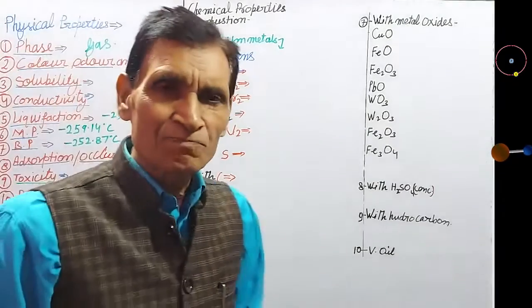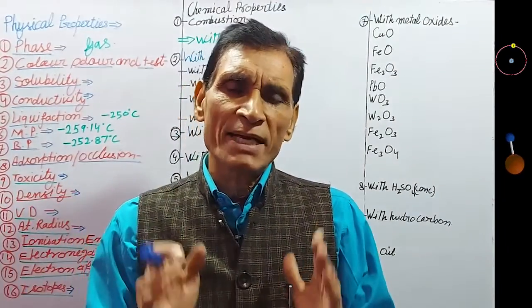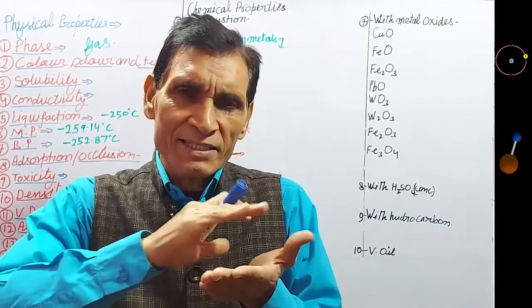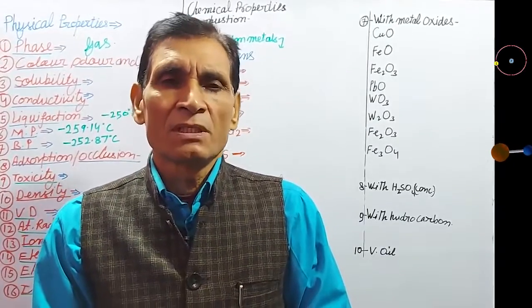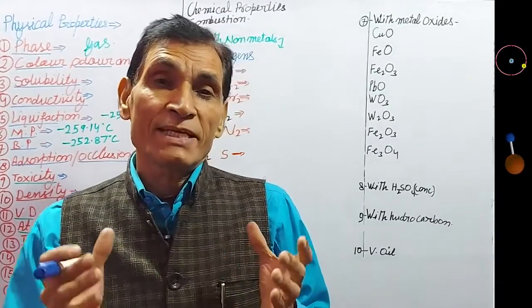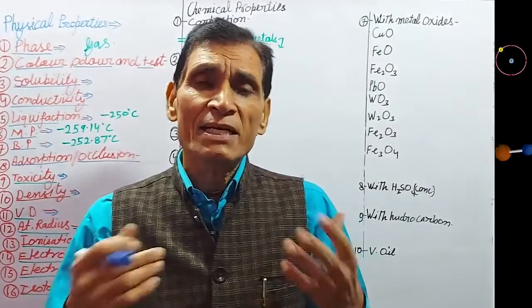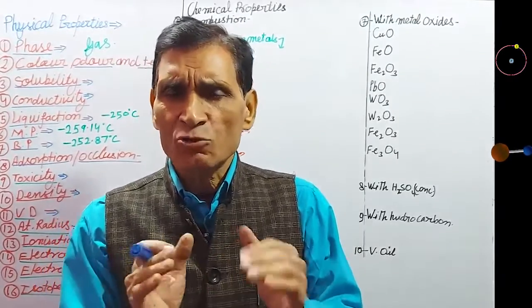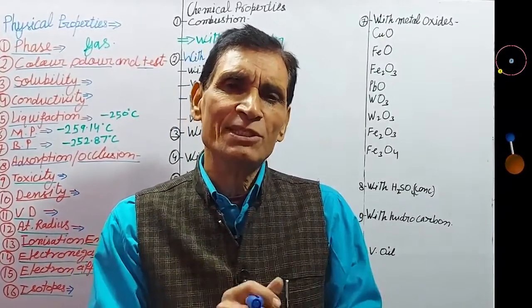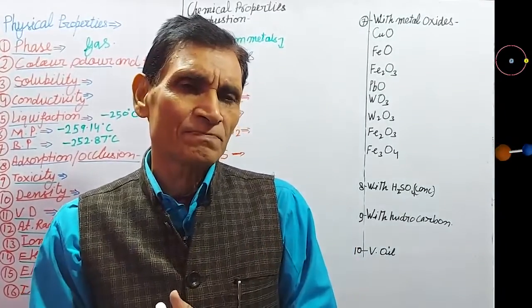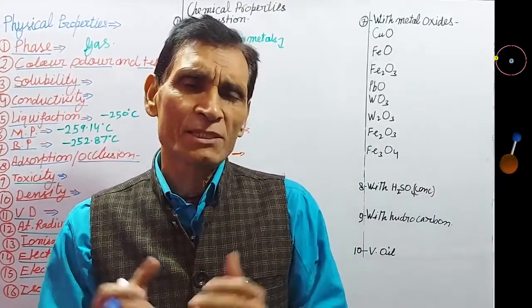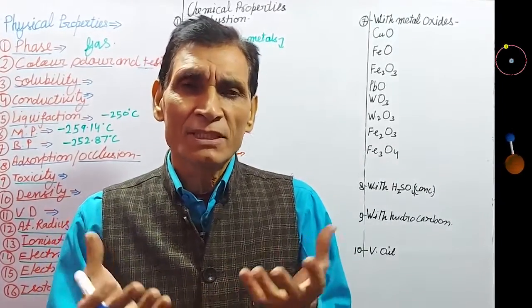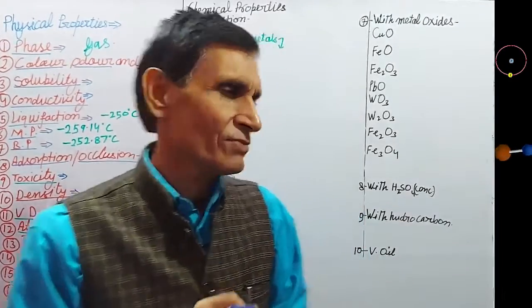Adsorption or occlusion. Metals like palladium, platinum, nickel adsorb hydrogen gas on their surface, and palladium can adsorb 800 times its volume of hydrogen. And this hydrogen gas adsorbed on the surface can be recovered by heating the metal in vacuum. This process is called occlusion. Finely divided metals adsorb a large amount of hydrogen on the surface.